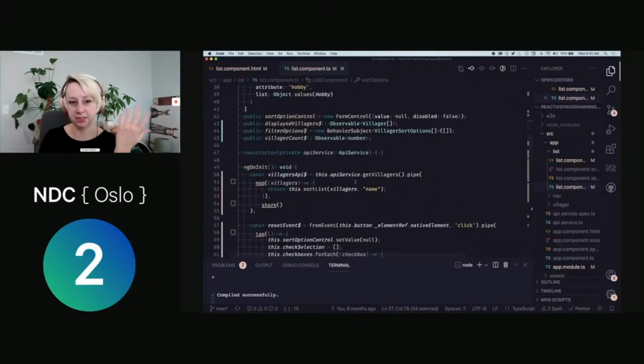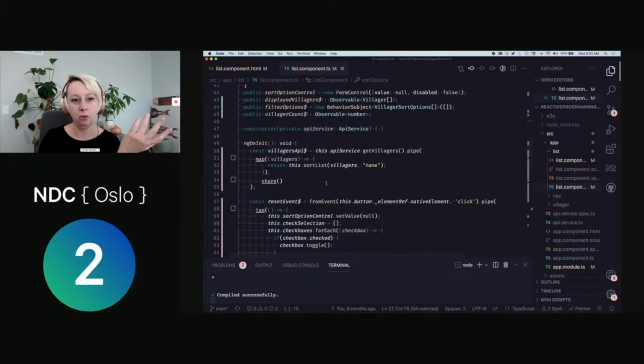So let's start with the basics. What we need to do is we need to get this data from the API. So I already have this pre-created method that's making a request to that, and it's returning that, and that's an observable.